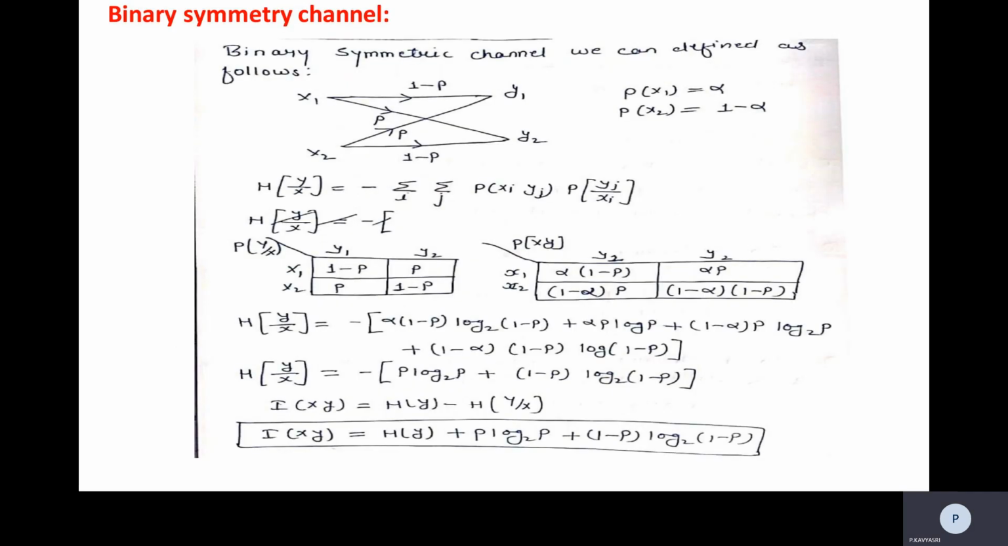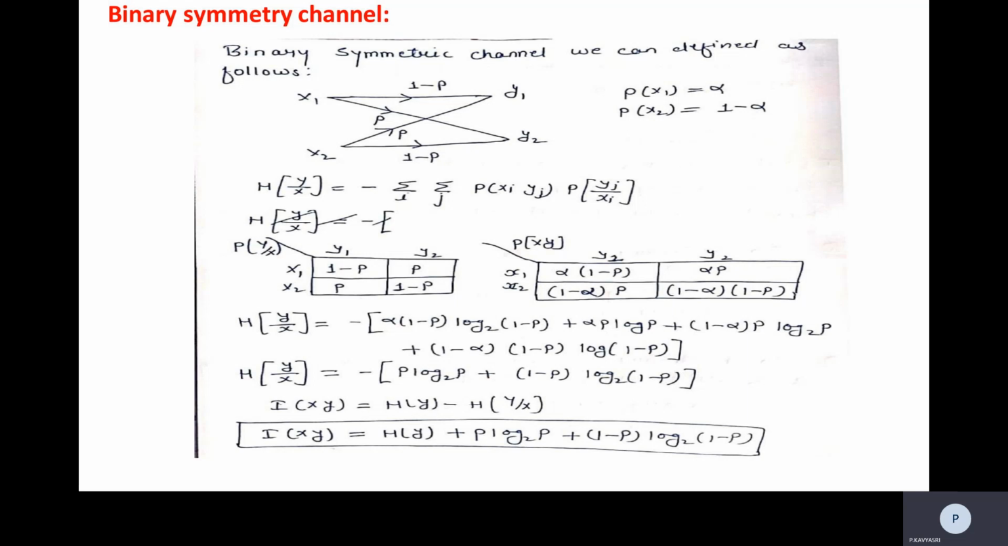The next topic is the binary symmetric channel. In the binary symmetric channel, we can define it as follows. If you observe here, P(y1) is alpha and P(y2) is 1 minus alpha. Here we have x1, x2 and y1, y2, and the arrow marks represent p and 1 minus p.